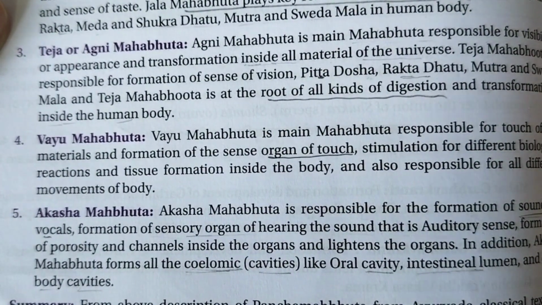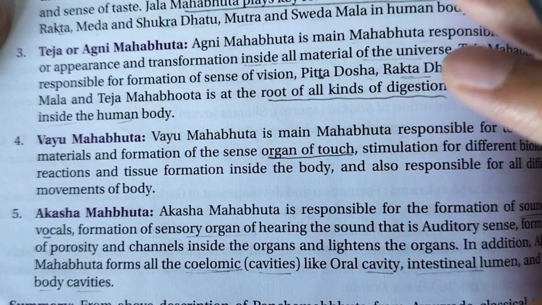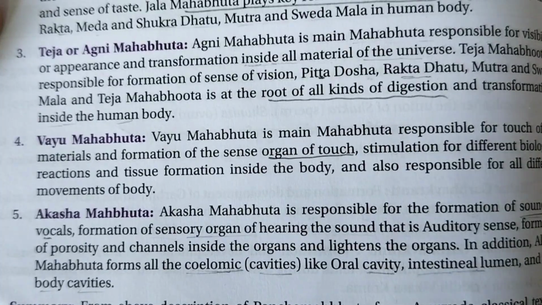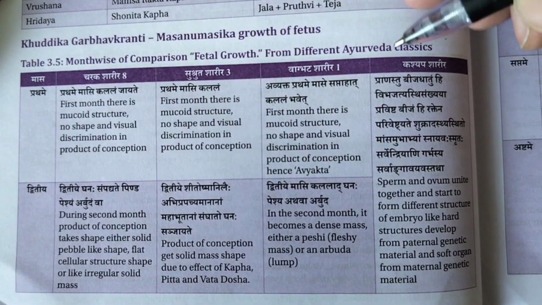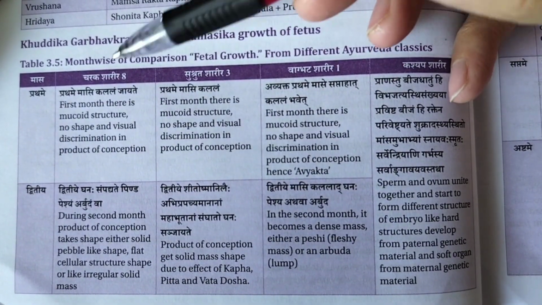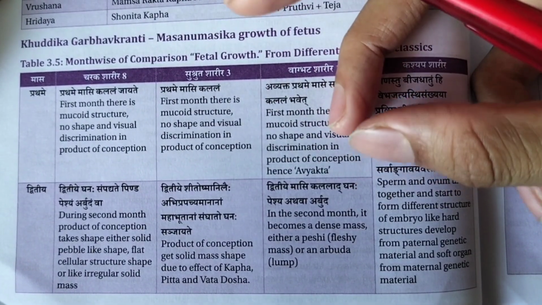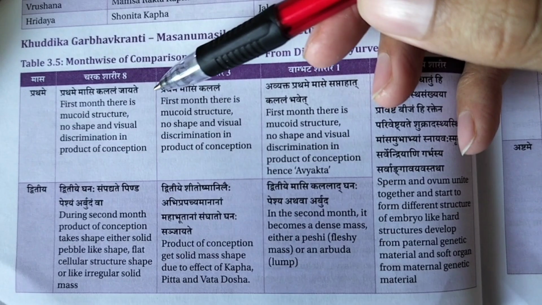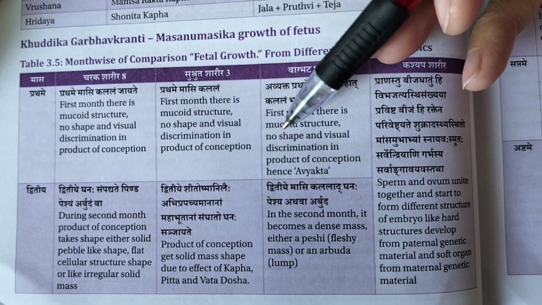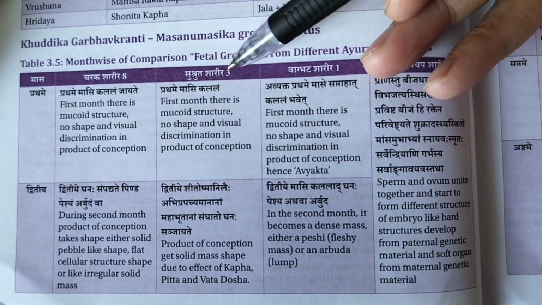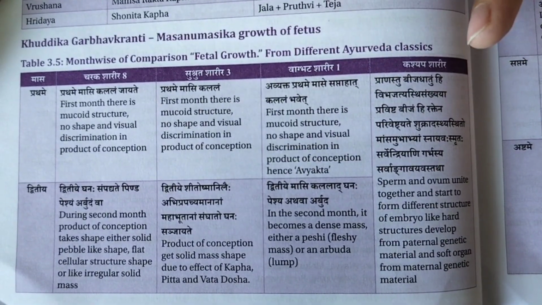So this comparison has been given, Prithvi, Apa, Tej, Vayu, Akash, the Pancha Mahabhuta comparison, which is compared with the bodily tissues, right? Next we will see the next point. So the next point is Khuddika Garbha Kranti, Masanumasik Garbha Vriddhi in a fetus, right? So it is not necessary to learn all the acharyas. Because they have given nearly similar explanations, we will just go through what they have given differently. We are seeing only Charaka, and for the next 2-3 acharyas we will just compare what they have given or what extra they have given, right?